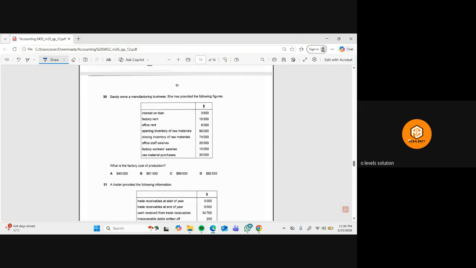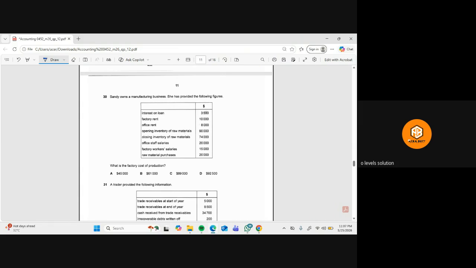Okay. Then we have the next question, number 30. They are saying that Sandy owns a manufacturing business and she has provided the following figures. There are multiple figures they have provided, and what we need to do is see what is the factory's cost of production. First of all, let's see the direct material which we used.